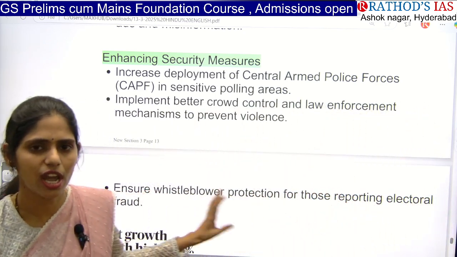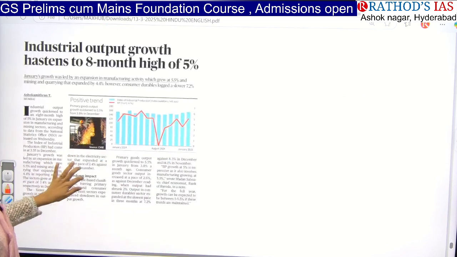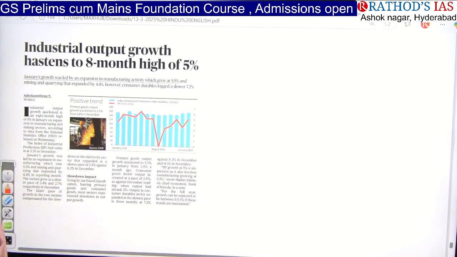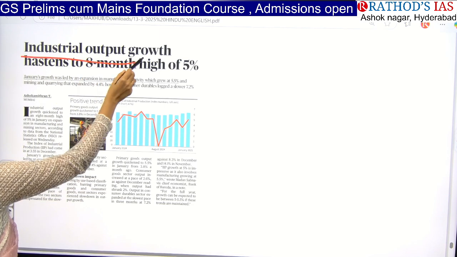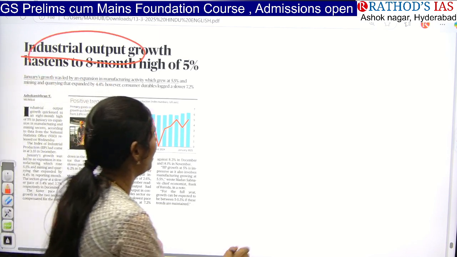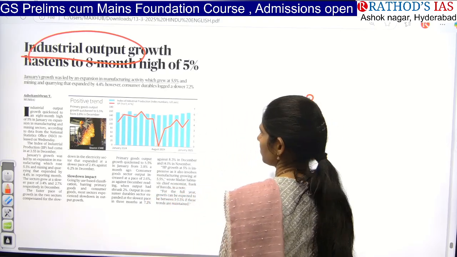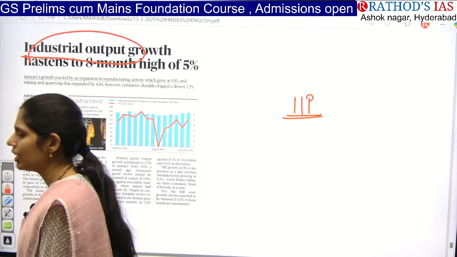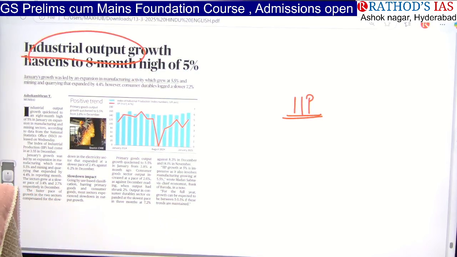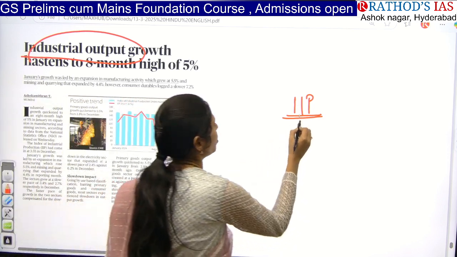Okay, so these are things that you have to make a note of, guys. And now let us see the next article, that is industrial output growth hastens to 8 months high. So you have to focus on this industrial output. Here we have one index called the index of industrial production. This index of industrial production focuses on how growth is happening in core sectors.